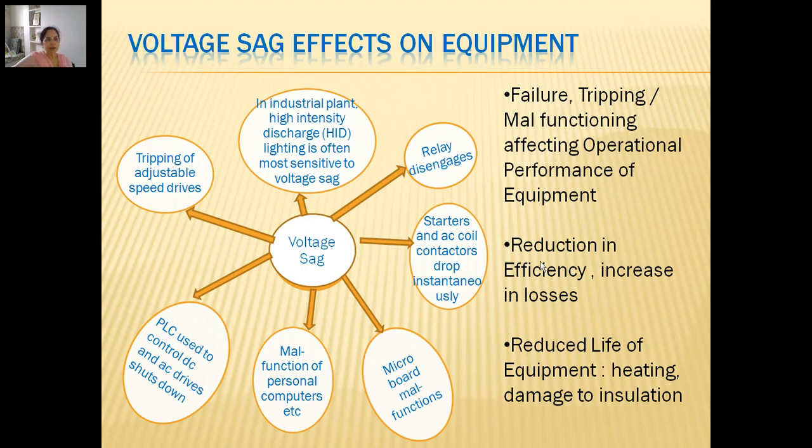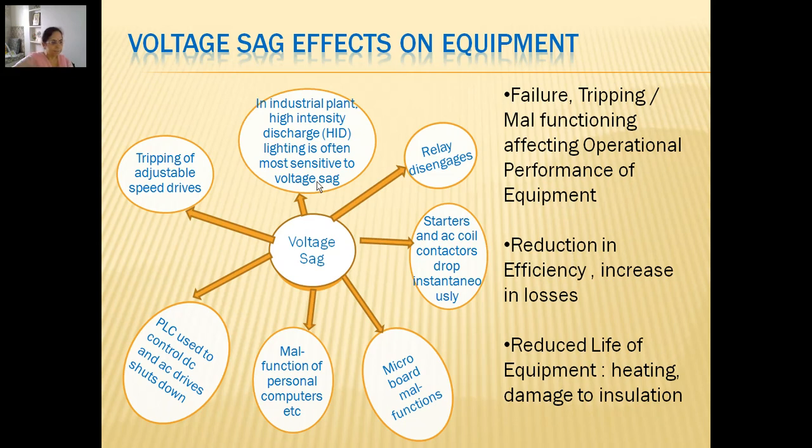It may also affect by reduction in efficiency due to increase in losses. And the third impact on equipment in general is reduced life of equipment because of heating and damage to insulation. These are the general points. Voltage sag could lead to failure or tripping, it may directly reduce the efficiency, and in the long term the equipment life may be reduced.